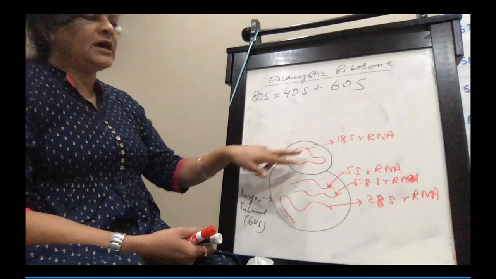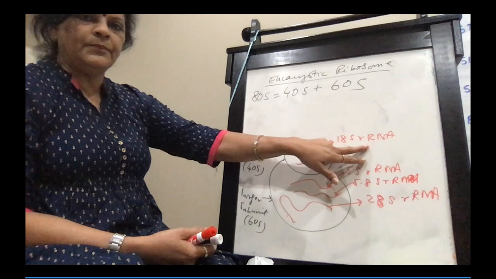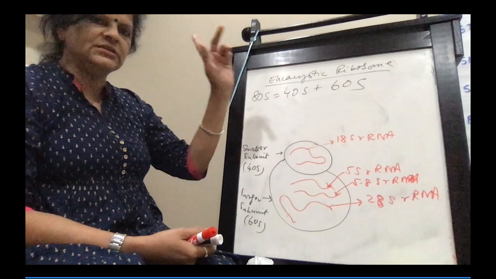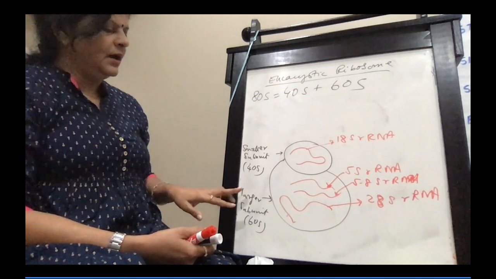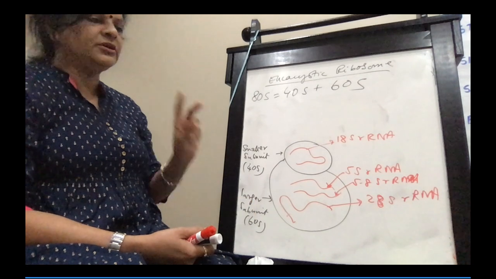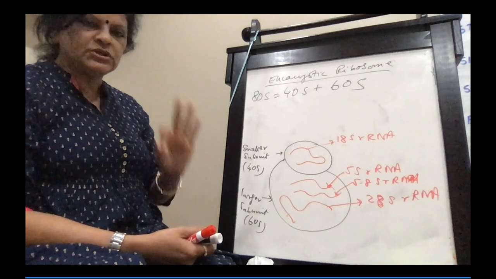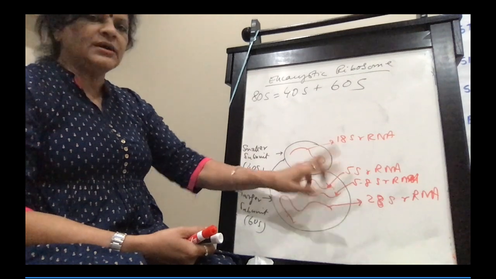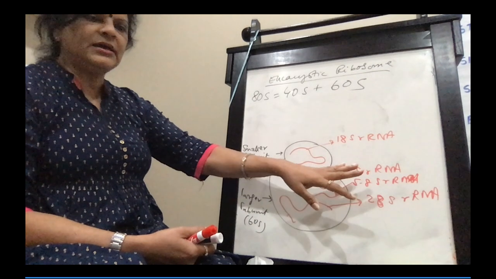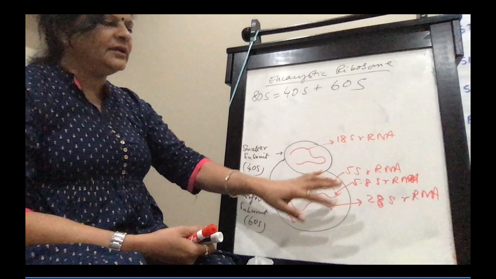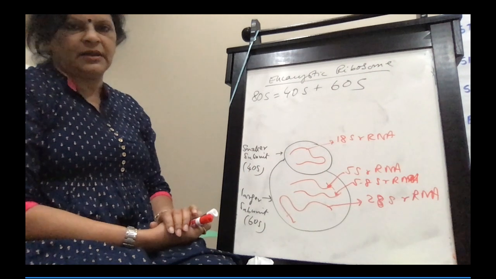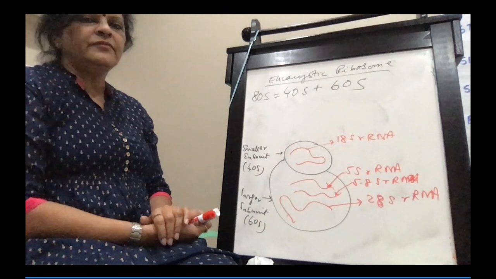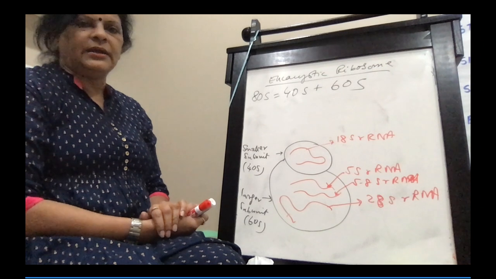The 40S has 18S RNA, not 16S. 16S is in the prokaryotic. And the larger subunit, instead of having 2, has 3. 5S is common and remains. There's one extra, 5.8S RNA, and instead of 23S, there is 28S RNA. So this is there for ribosomal RNA.